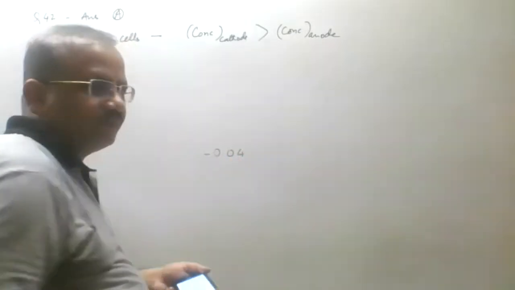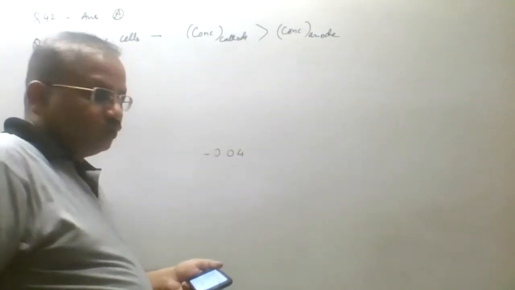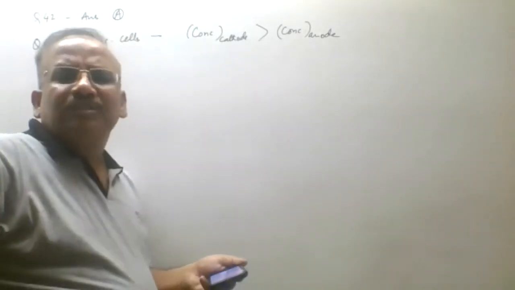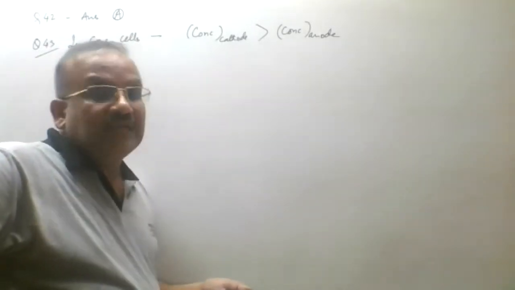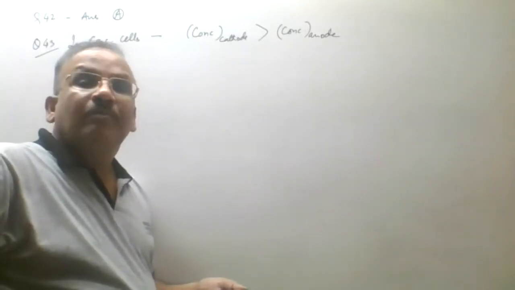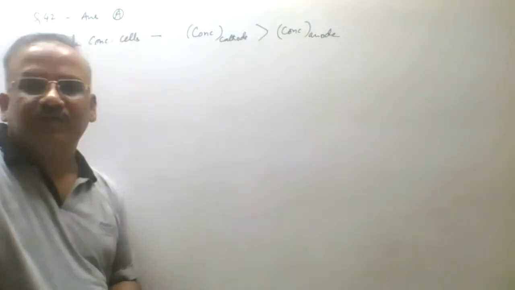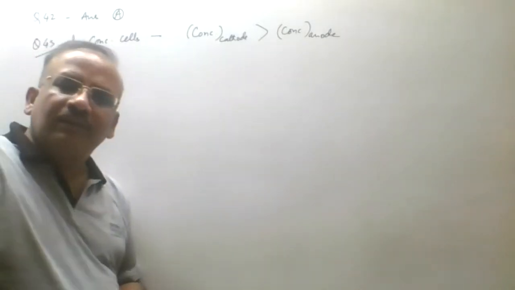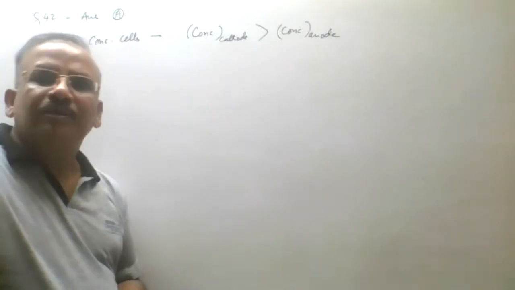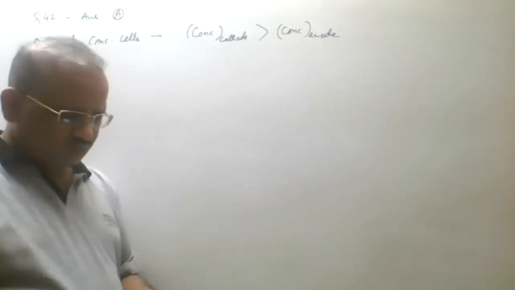So why is it so? We can say that deuterium has more tendency to lose electron as compared to hydrogen. Or deuterium positive has less tendency to gain electrons as compared to H positive. It's a proton. So that's why we say that deuterium has negative SRP. So it's wrong.